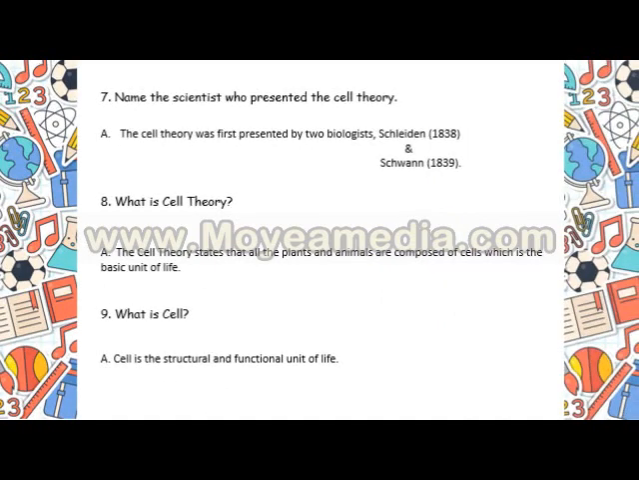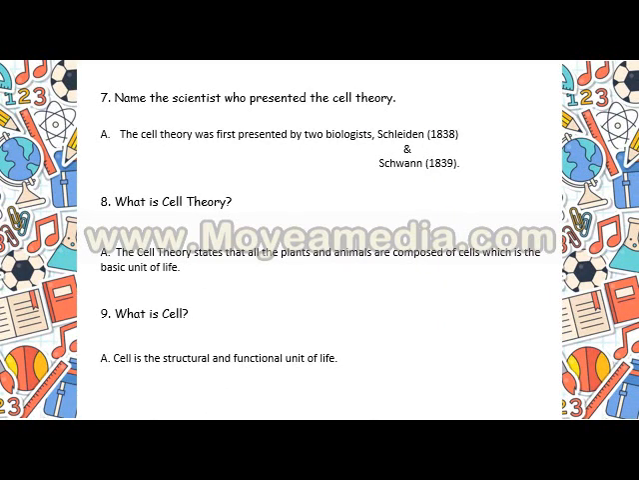The scientists who presented the cell theory are Schleiden and Schwann. What is cell theory? It states that all plants and animals are composed of cells, which are the basic unit of life. Now, the most important definition of the cell is the structural and functional unit of life. I repeat, the cell is the structural and functional unit of life.